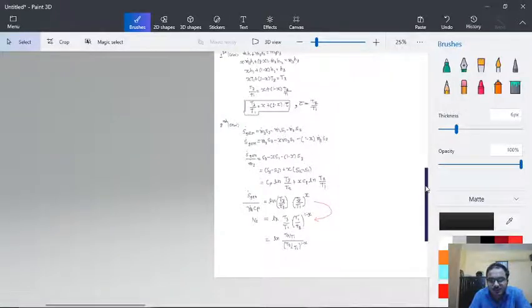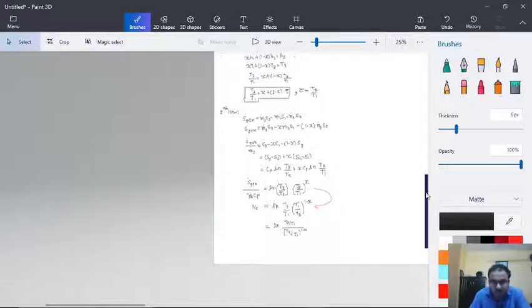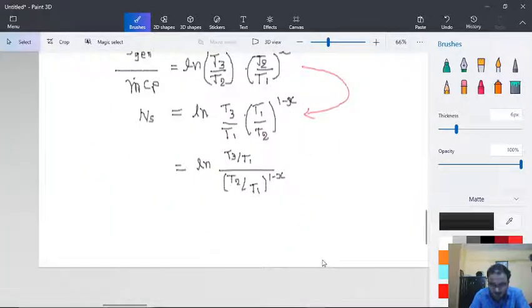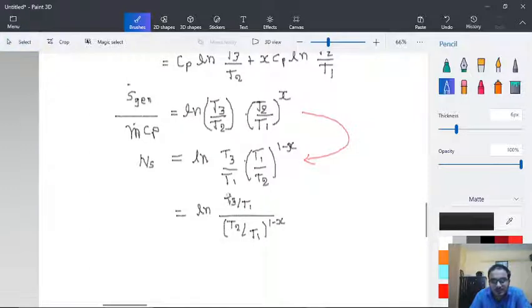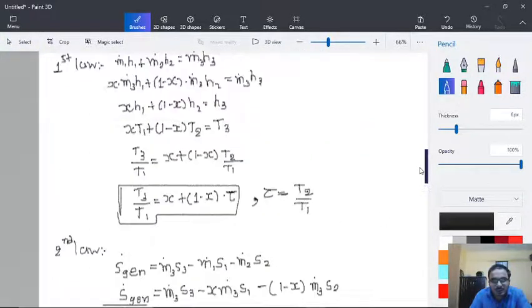So here, if we move further, instead of T3 by T1 we can write x plus 1 minus x into tau.